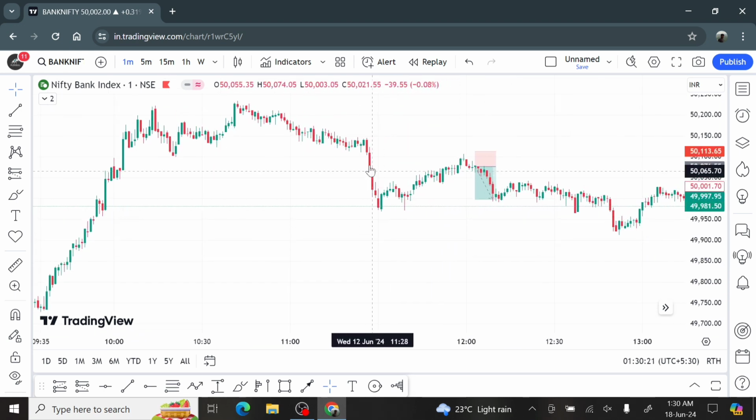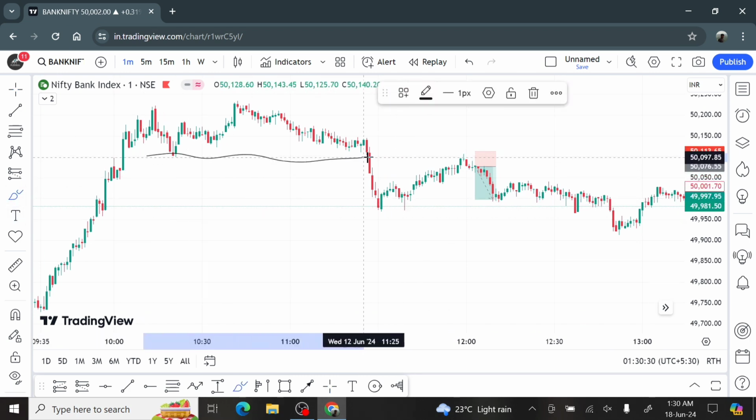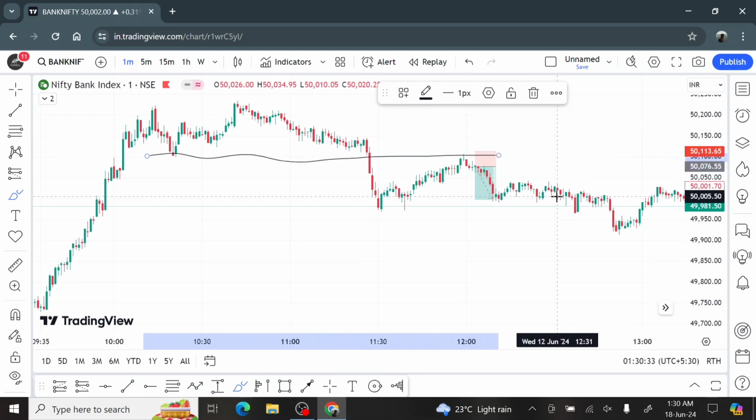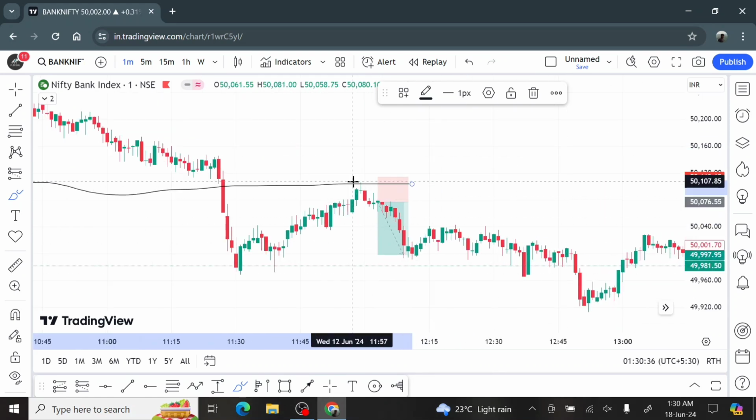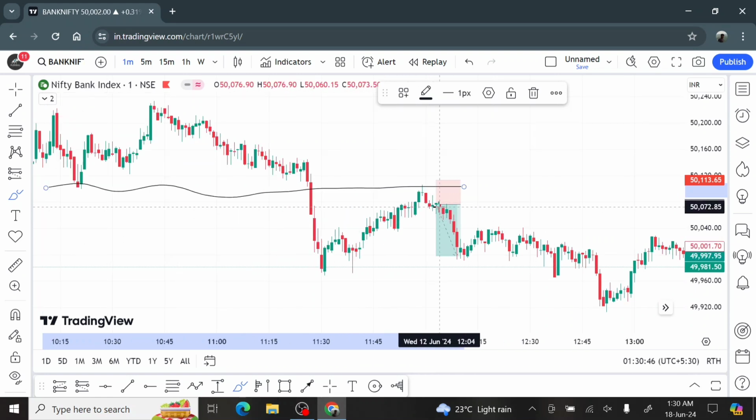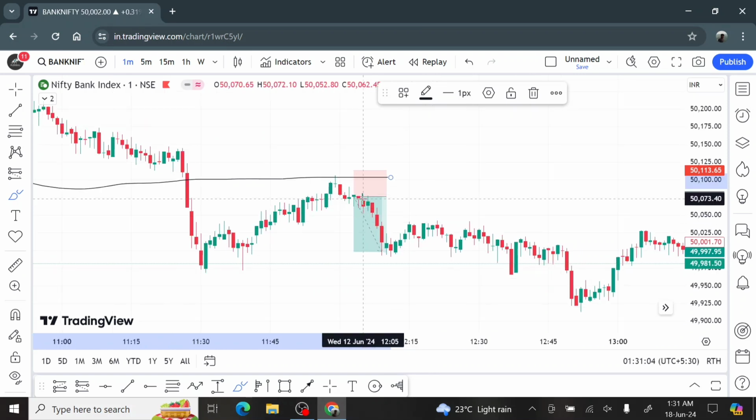So what I did was, I was expecting it to come and retrace a bit up, and at least till this support. This was my retest level, and it did come here and retest. When I got the confirmation here, and it turned sideways, I thought, okay, if I enter now, I'll make money. So I entered when it was sideways for 2 to 3 minutes. If I had entered here, maybe, because of time decay, I would have lost a little bit of points here. Since I waited for 3 4 minutes, I got a good entry here.